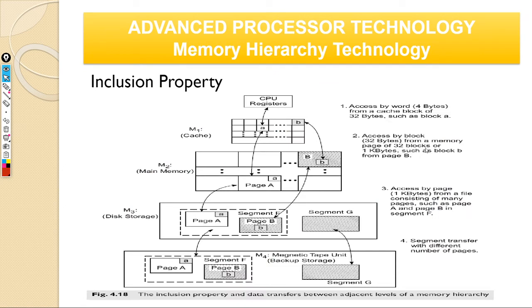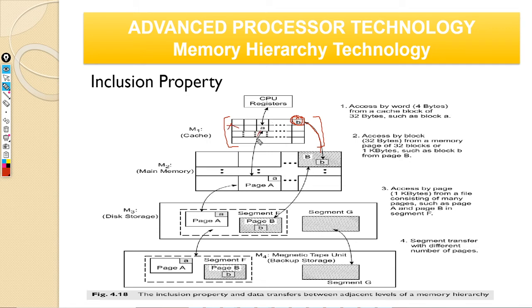Now we briefly saw inclusion property, like M(i-1) being a subset of M(i). So here's the illustration for that. If you take a cache here, your cache will hold some blocks of memory, and these blocks will be brought from your main memory. Initially, your CPU wants to access some address, and when you just boot your system fresh, you will not have that in cache. You will have a cache miss.